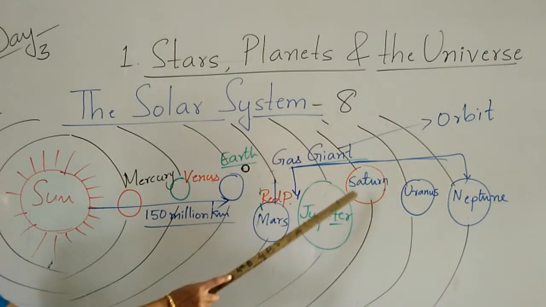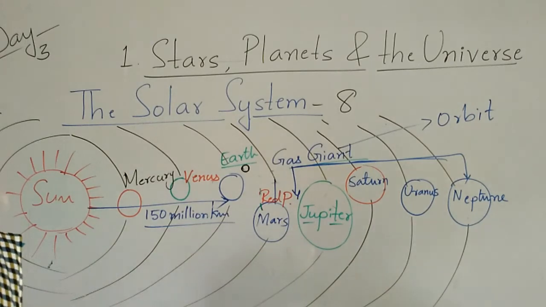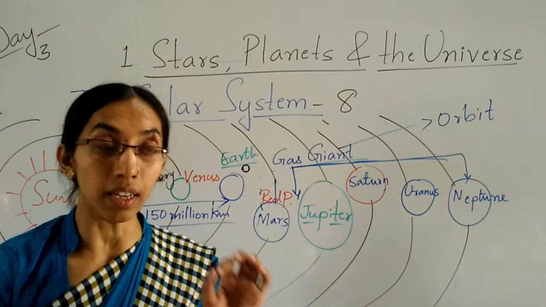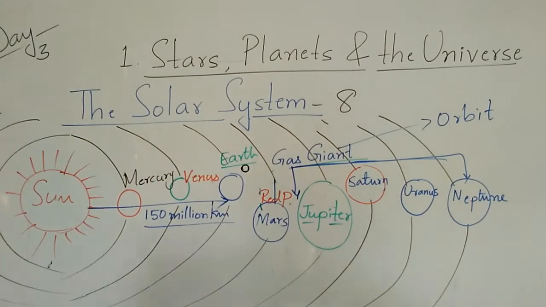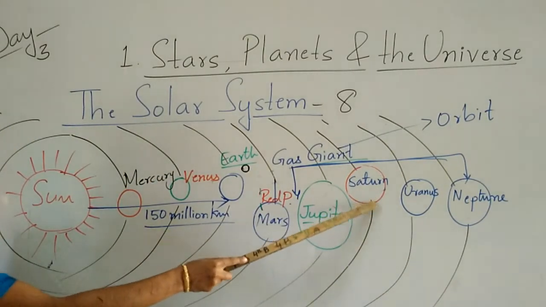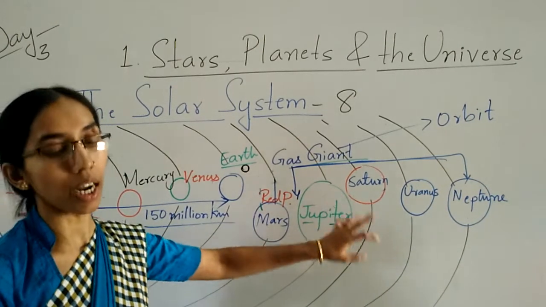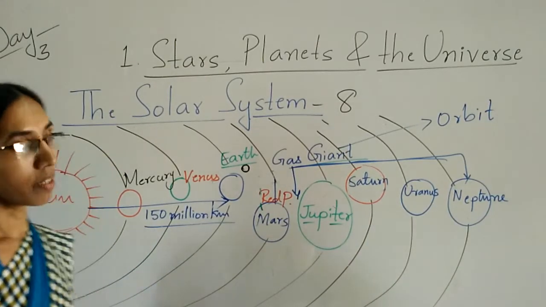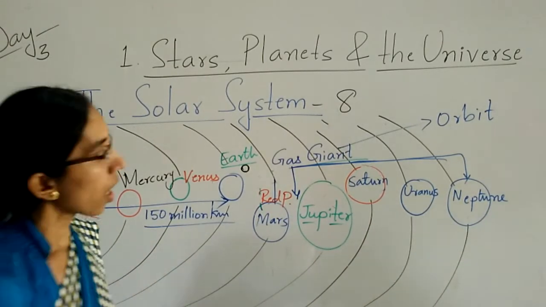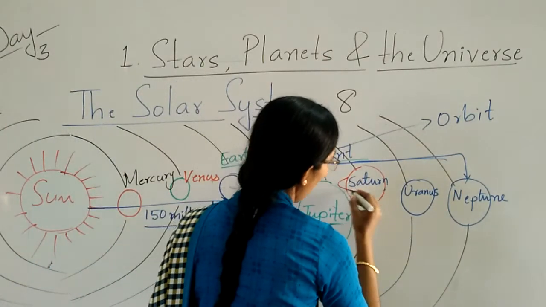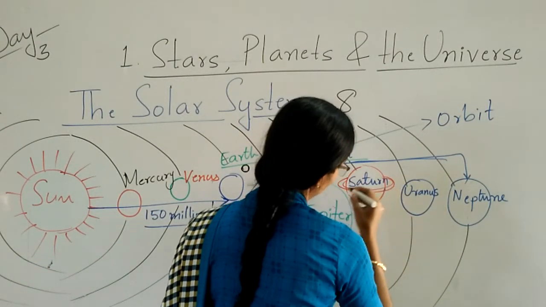Next is Saturn. Saturn is the second largest planet in our solar system after Jupiter. Saturn has beautiful rings.